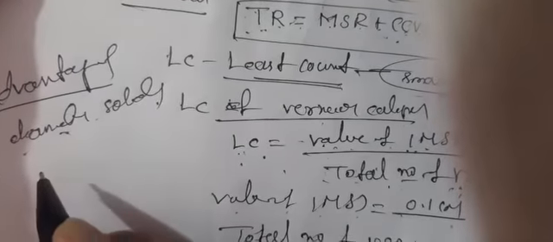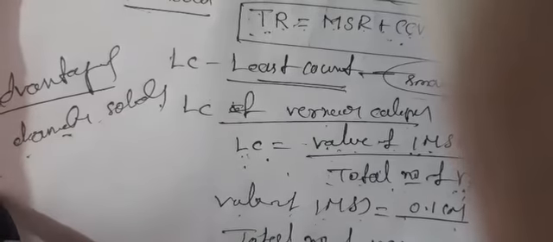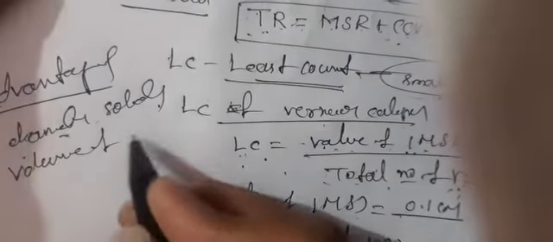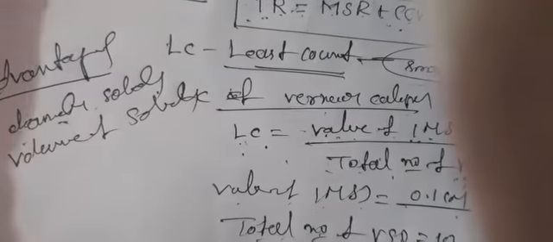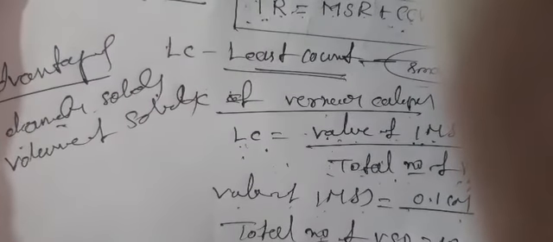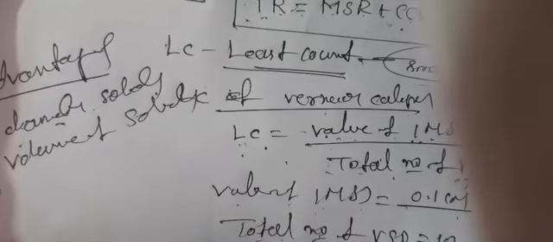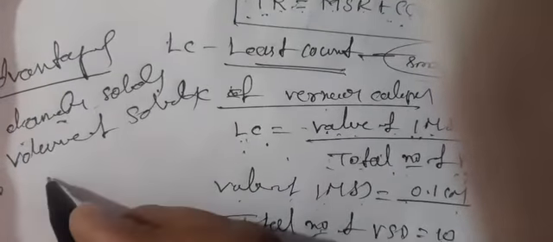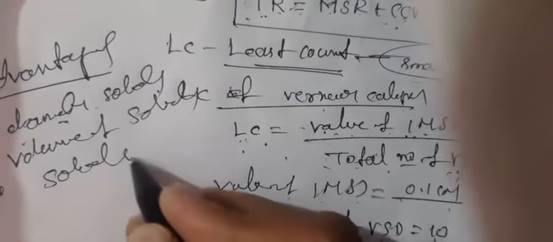It is also used to measure the volume of a solid cylinder. And one more is, it is used to find the diameter of a solid sphere.